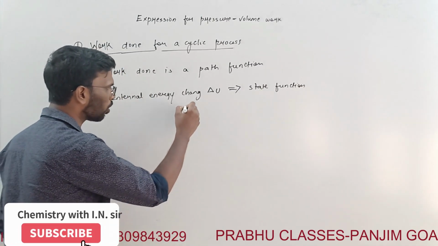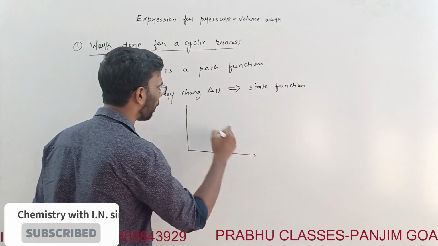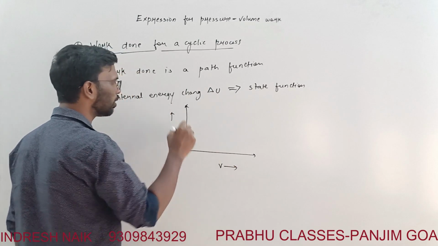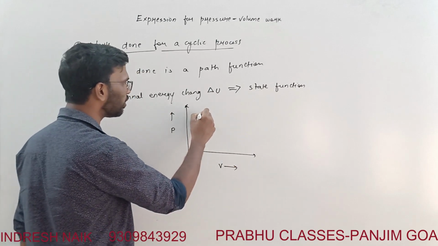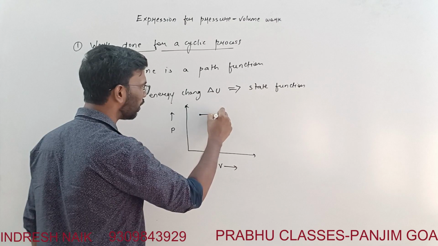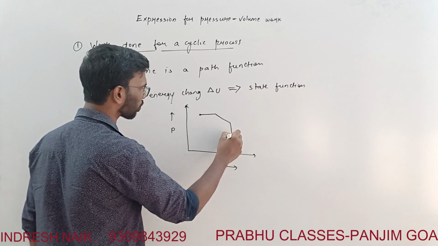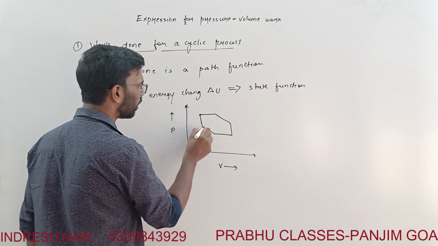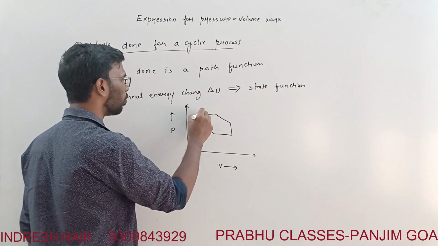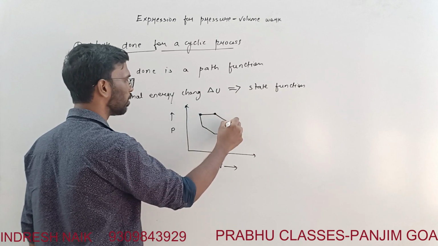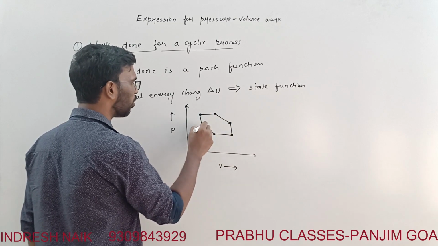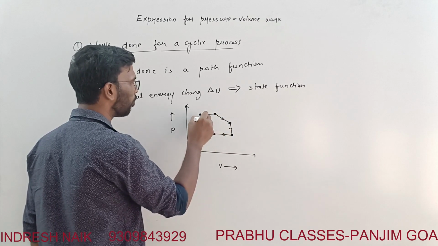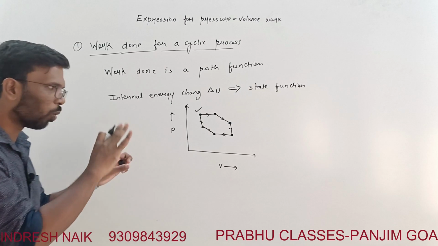Let's say there is a process, I'll represent it this way. This is the pressure and this is the volume. Let's say I started a system from here, it went this way. Okay, this is a cyclic process in which the system went from here to here. This kind of graph was discussed earlier also. You can see that it is a cyclic process, and finally it came to this point only.